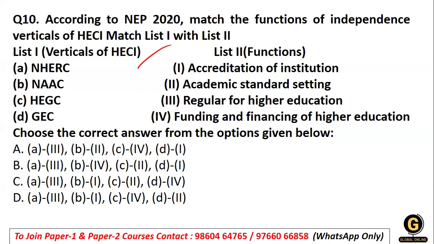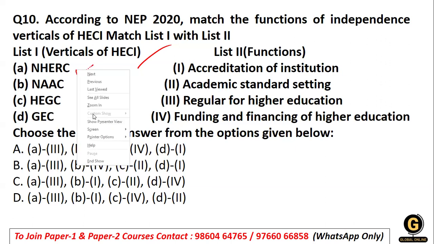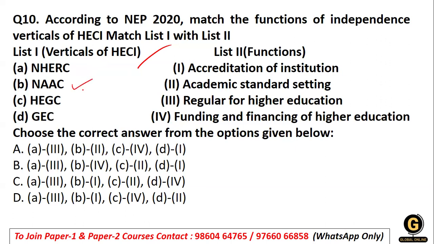Okay. So it talks about what? It talks about NHERC, then we have NAC, then we have HEGC, then we have standard setting with respect to GEC. So these are the verticals, but what are these verticals all about? So National Higher Education Regulatory Council, right? Then we have something called the National Accreditation Council. It's NAC, not double, okay? Then we have the Higher Education Grants Council. And then we have the General Education Council.